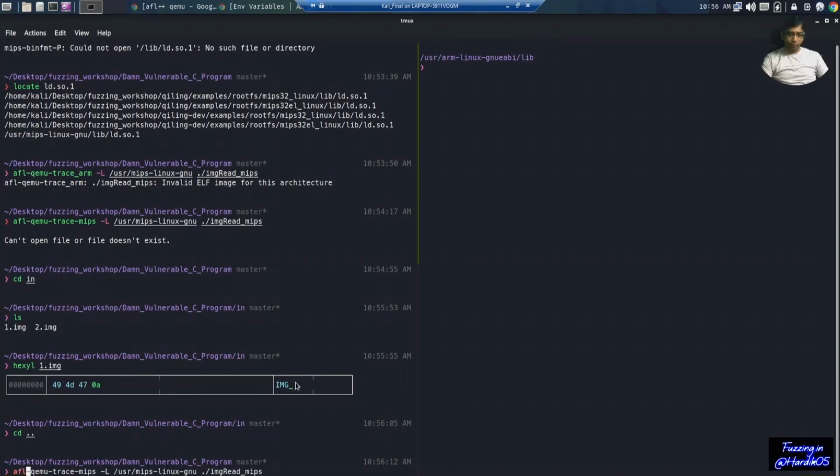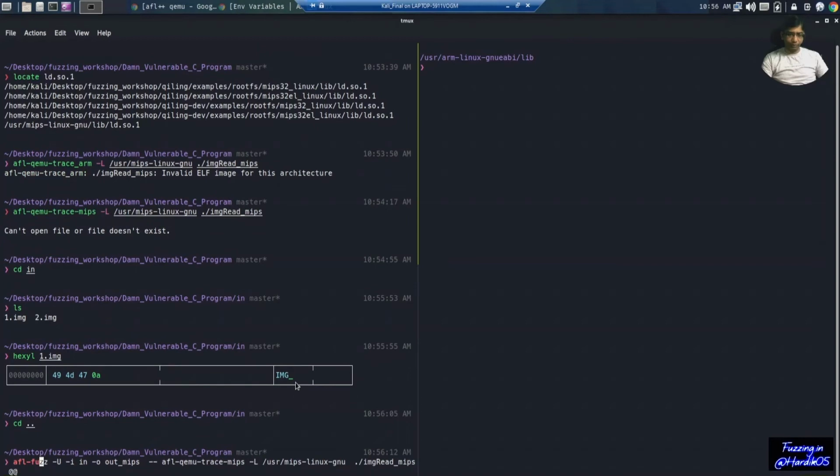So now the command which we can use to fuzz is afl-fuzz. Then we need to give -i, that is our input directory, and -o, that is our output directory. So let's name it out_arm. Then we need to specifically specify afl-qemu-trace over here, because we have different versions of AFL QEMU trace.